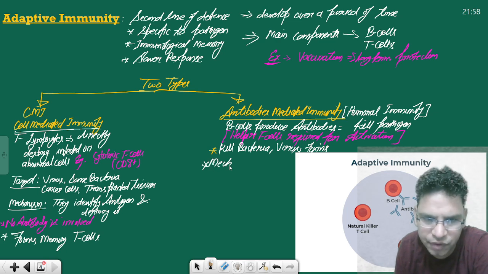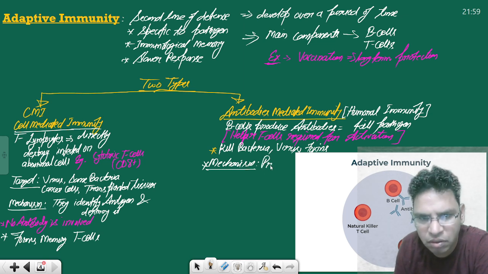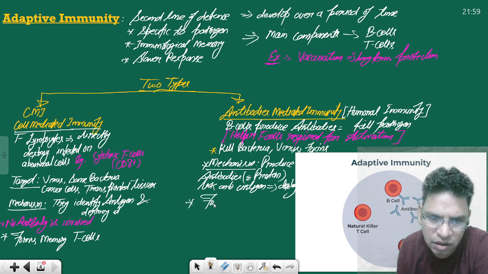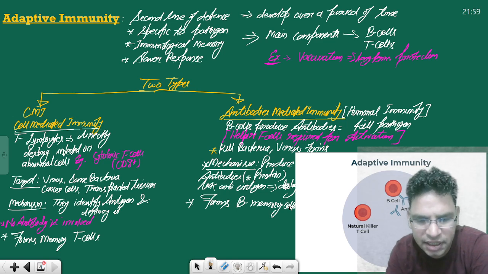What is the mechanism? The mechanism is pretty simple. They produce antibodies, like we were talking about monoclonal antibodies, right? Antibodies are essentially proteins which lock onto the antigen and simply destroy it. Okay. They also form B memory cells. Antibodies are the key component, right?